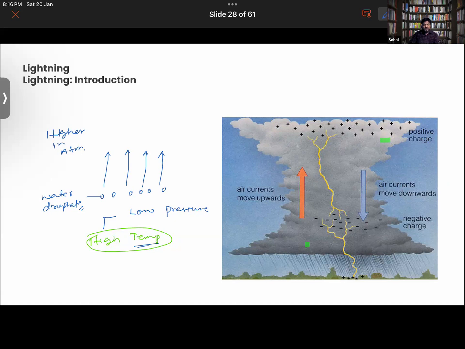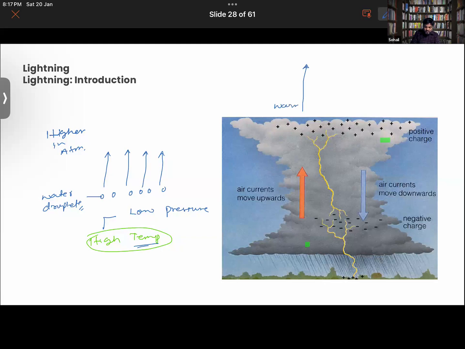Now here what is happening? The warm droplets that are coming from the surface of the earth, here now they will be becoming cold. They are getting cold here. So they will now start to fall down, right? See, it goes up like this, from here it goes up, right?